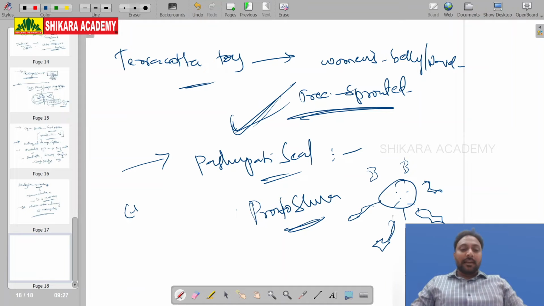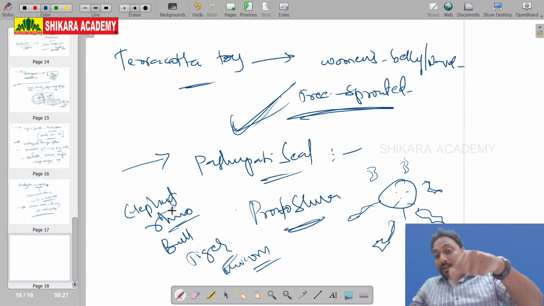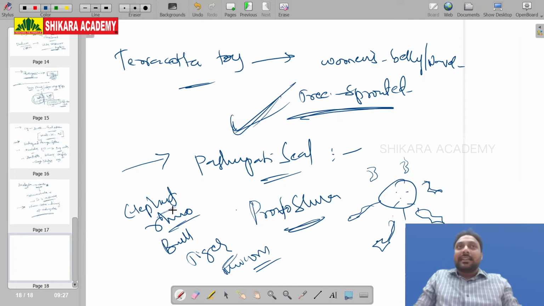What are those animals? Elephant, rhino, bull, tiger, unicorn. These are all the animals which are found around the meditating Shiva. Shiva is sitting in the meditation posture, and at his feet all his animals are surrounded.